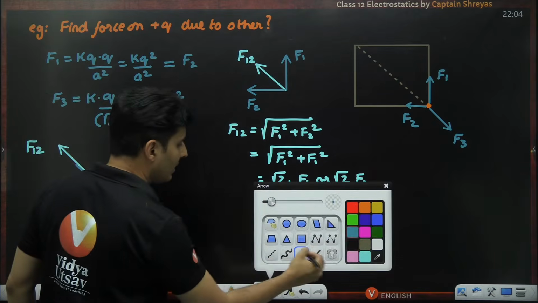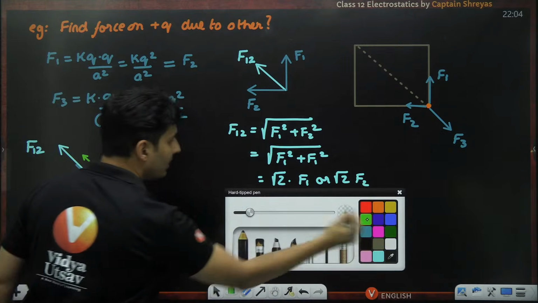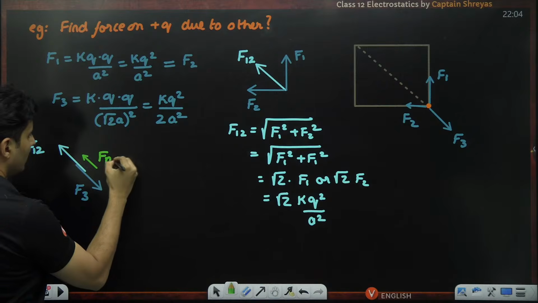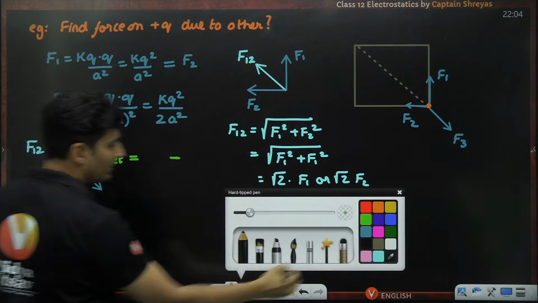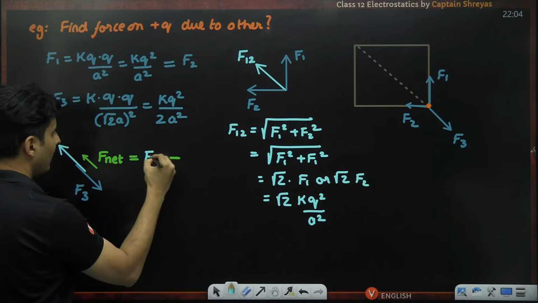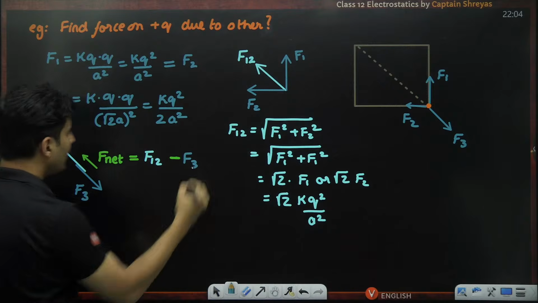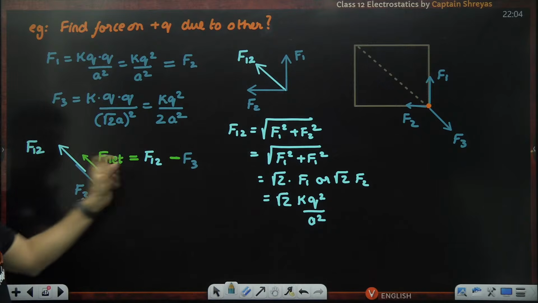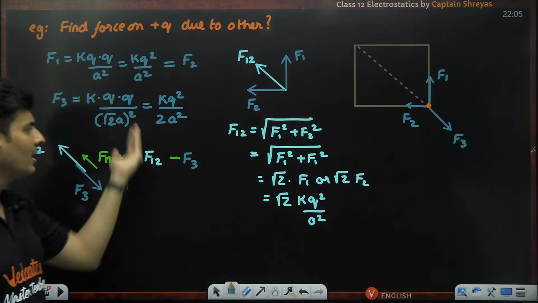So there will be a resultant force like this. This would be the net force, and that net force will be the subtraction of this F12 with this F3. F12 is bigger as compared to F3 because of these values that you can see directly.